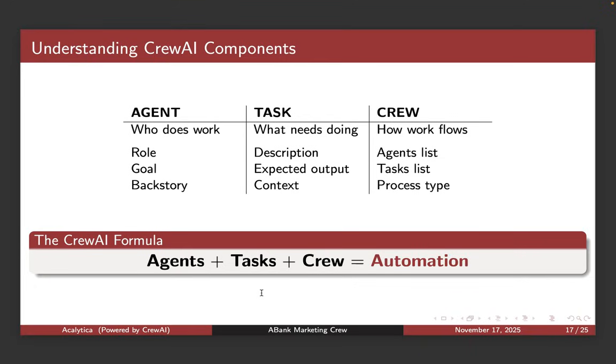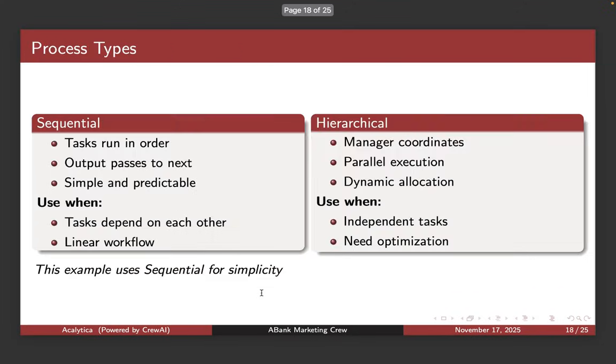Then the crew. Now, this is how the work flows, right? In this case, it was sequential between the 2 agents. So you have agents, you have tasks, and processes. So the formula is agents, task plus crew equals automation, basically, right? That's a nice addition equation right there. And the process types, you could have sequential, hierarchical.